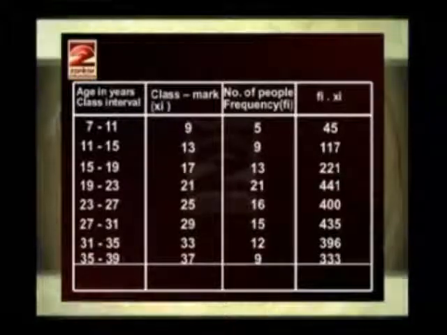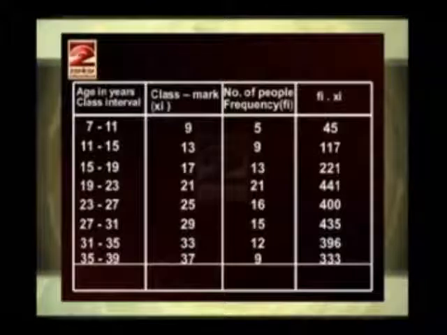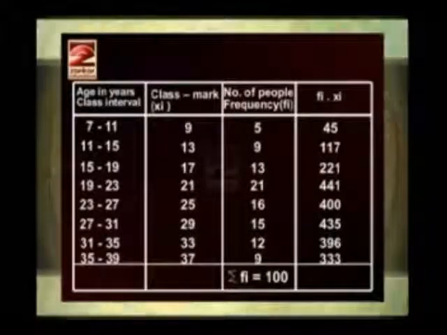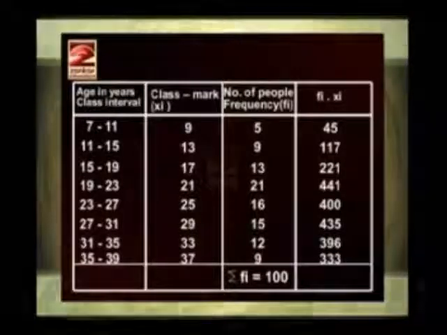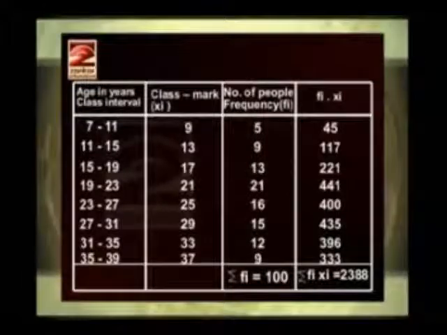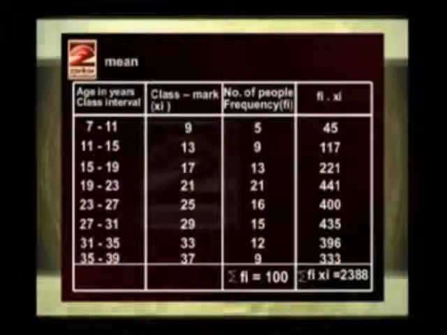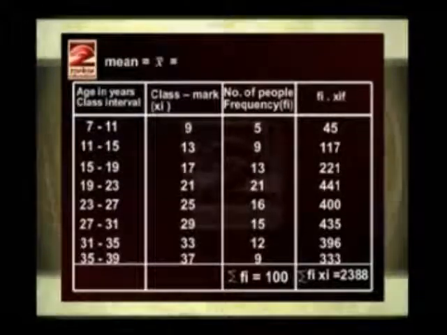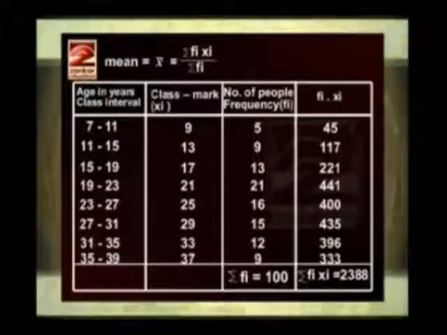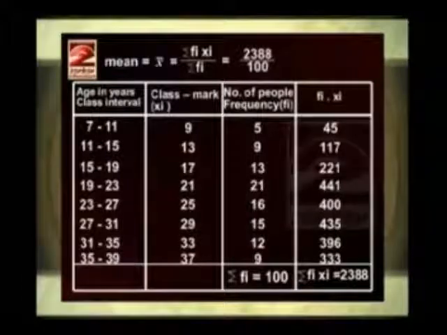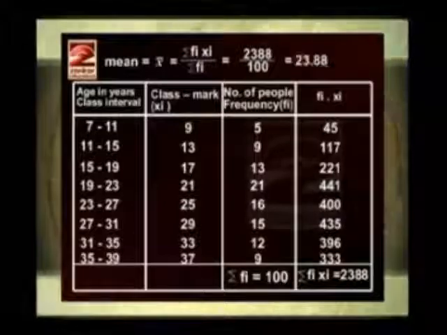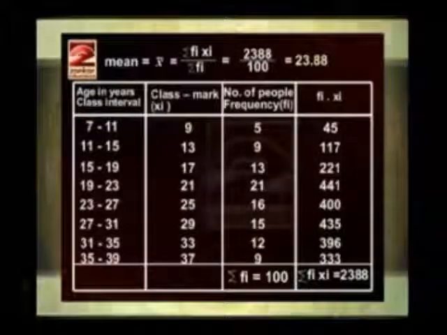Now we'll make the addition of frequency. So sigma fi is equal to 100 and the addition of fi xi, that is sigma fi xi, is equal to 2388. Now mean, x bar, is equal to sigma fi xi divided by sigma fi, that is equal to 2388 upon 100, that is equal to 23.88.